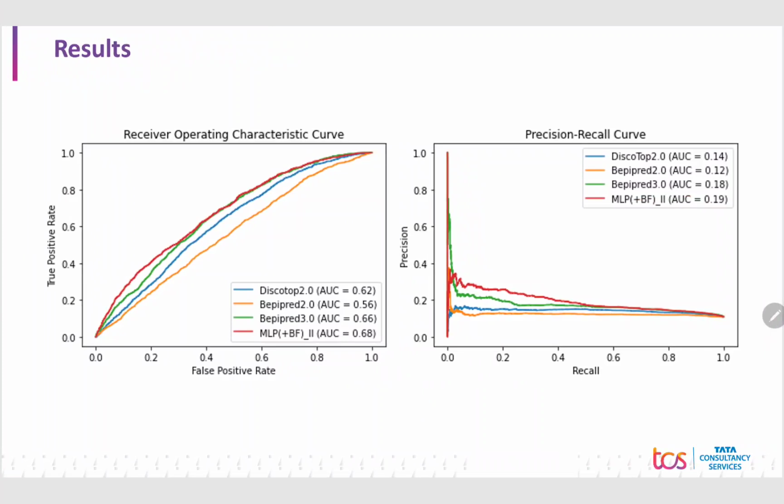Coming to the results, we compared our model to the linear and conformational B-cell epitope prediction tools, namely BepiPred2, BepiPred3, and Discotope2. For each tool, we calculated the prediction values for the entire protein sequence on each amino acid. We compared the models using ROC and PR curves and scores.